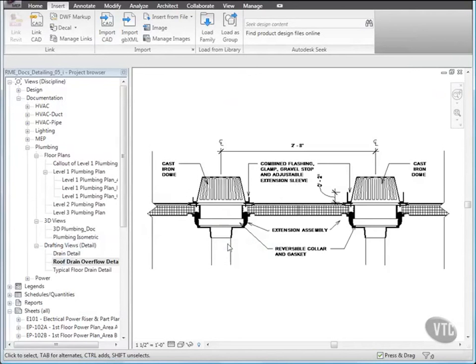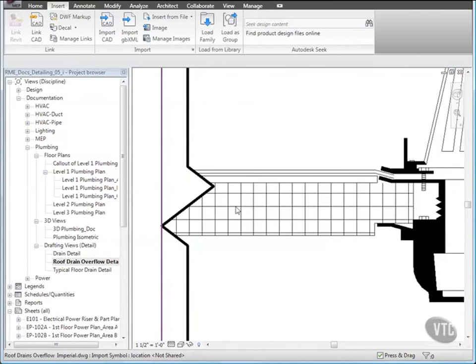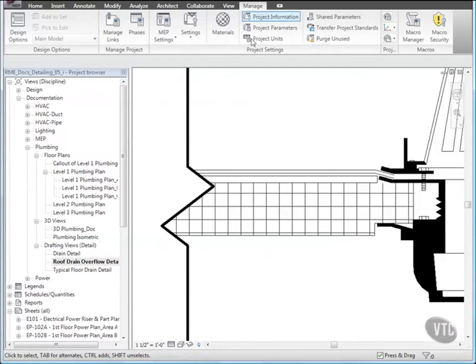And next, we'll modify the CAD drawing line weight. Zoom in to the left side of the detail as shown. Then click the Manage tab, and from the Project Settings panel, click the Settings drop-down and click Object Styles.